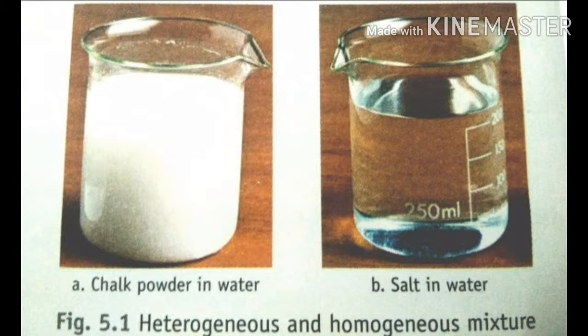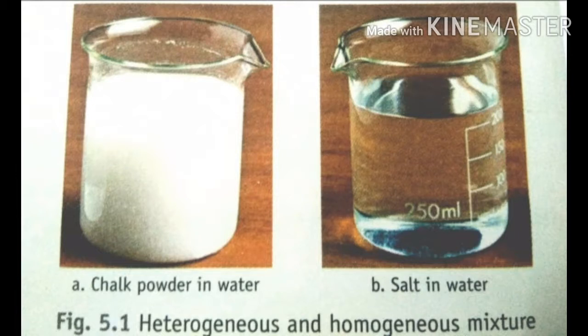The particles of substances present in a mixture that can be easily seen are called a heterogeneous mixture.